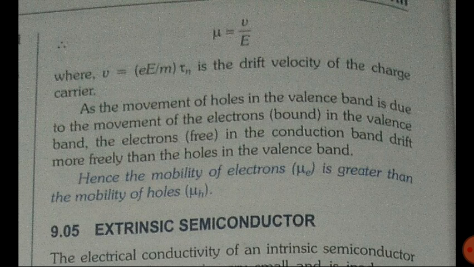Mobility is mu, given by V upon E. V is velocity, and if the electric field E is constant, mobility of charge carriers is directly proportional to velocity. Because the velocity of electrons is more in comparison with holes, the mobility of electrons mu E is greater than the mobility of holes mu H.